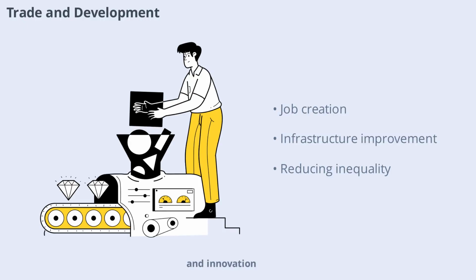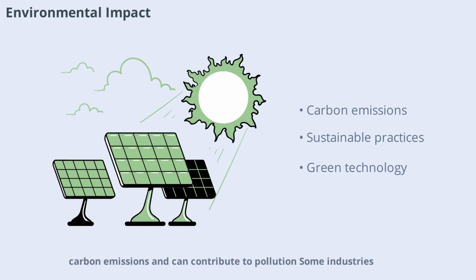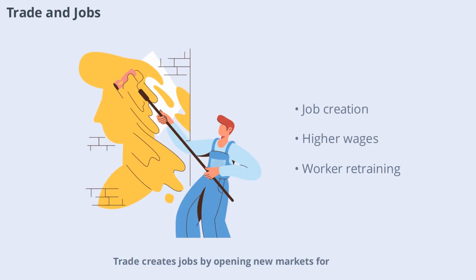Global trade has significant environmental effects. Transporting goods across long distances increases carbon emissions and can contribute to pollution. Some industries, like mining or agriculture, may also cause deforestation or habitat loss. On the other hand, trade can spread green technologies and encourage sustainable practices. Many countries and companies are working to reduce the environmental footprint of trade by adopting cleaner energy, efficient logistics, and stricter regulations.